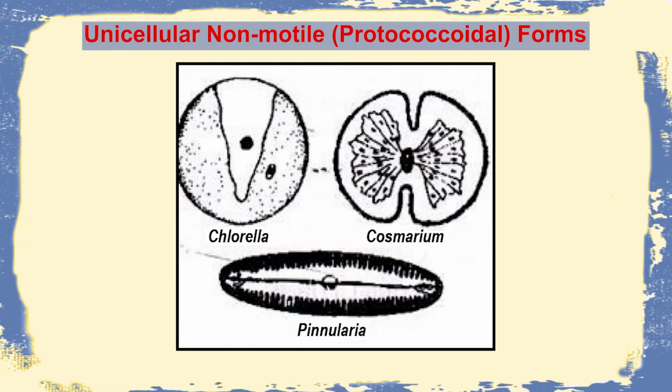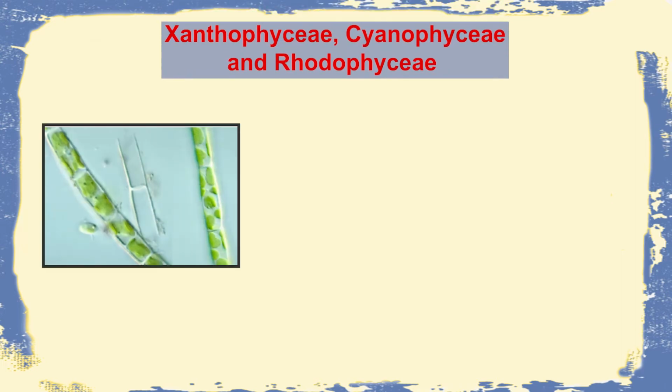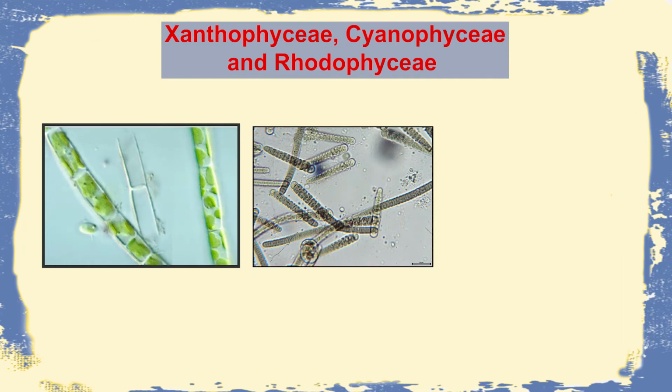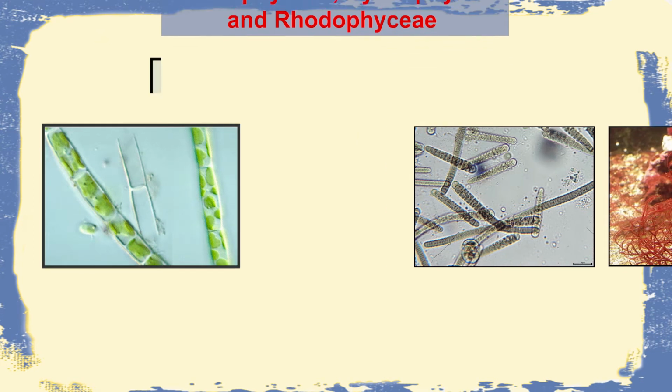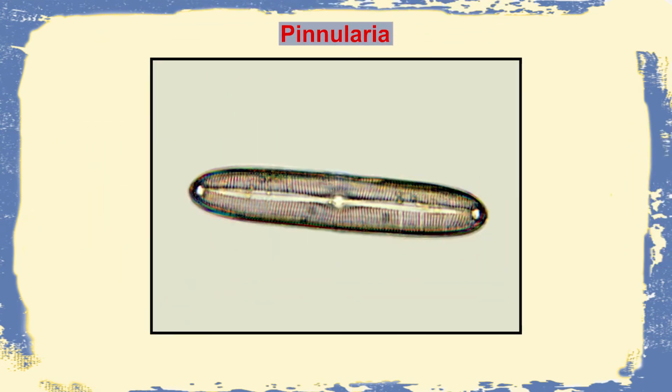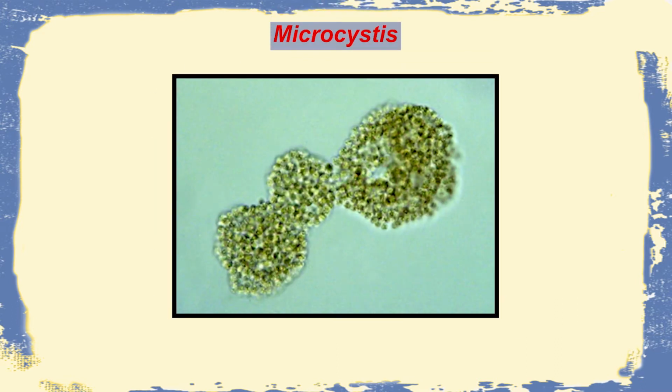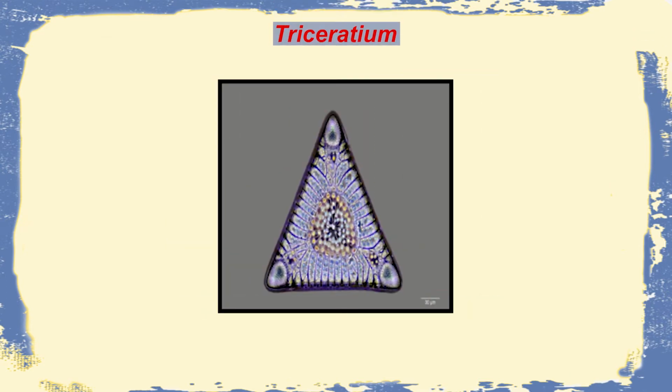Next, we move on to the non-motile unicellular forms which are called protococcoidal forms. These are non-flagellated but they represent a wide variety of shapes and sizes, with undulations or characteristic features of their cell walls, very obvious in the diatoms, Xanthophyceae, Cyanophyceae and Rhodophyceae. We find even elongated cells like Pinnularia in case of Bacillariophyta and we also find small single cells arranged together, called Microcystis. We have also triangular shapes of cells in case of diatoms.